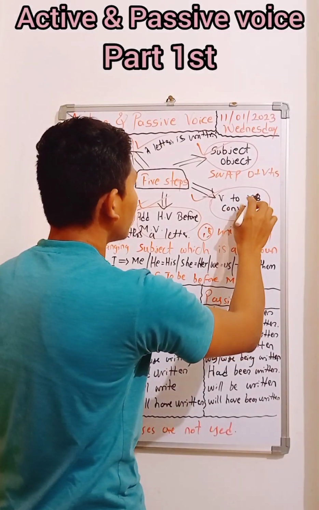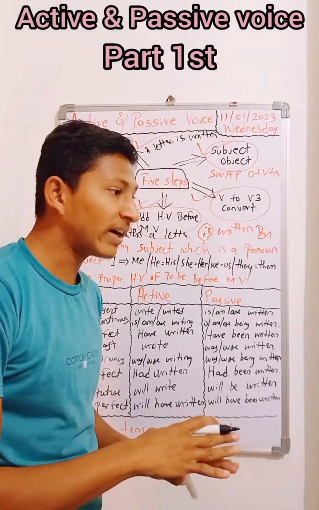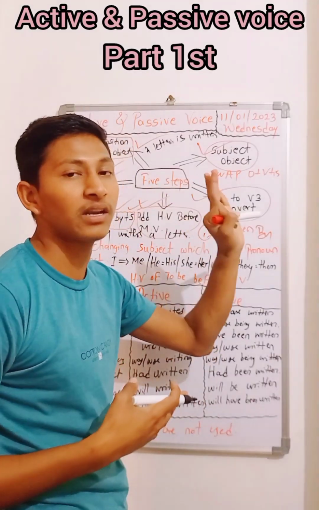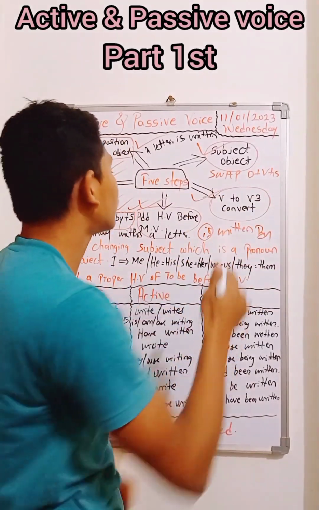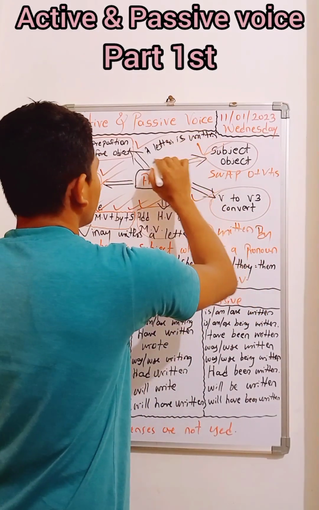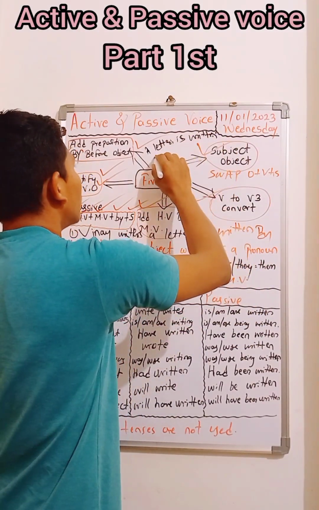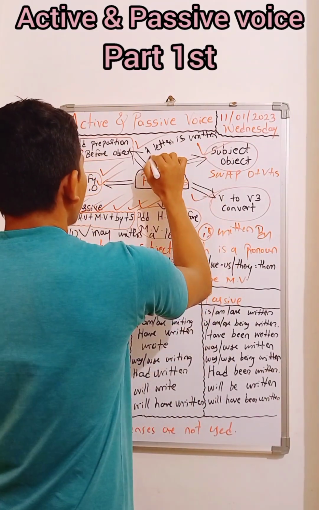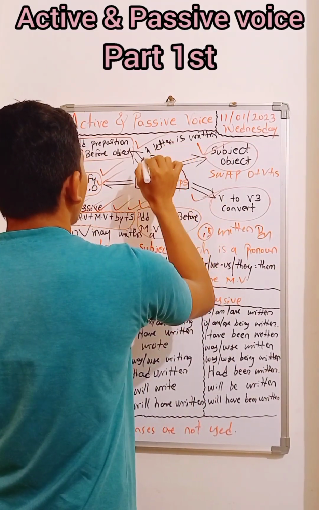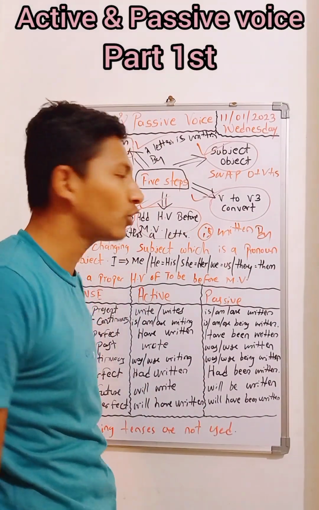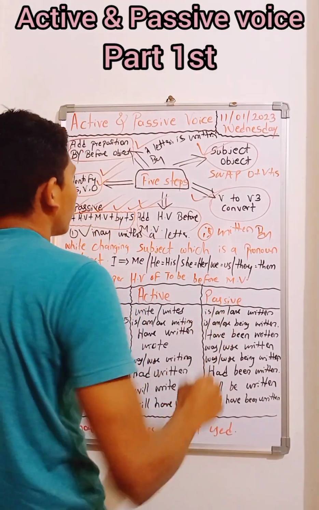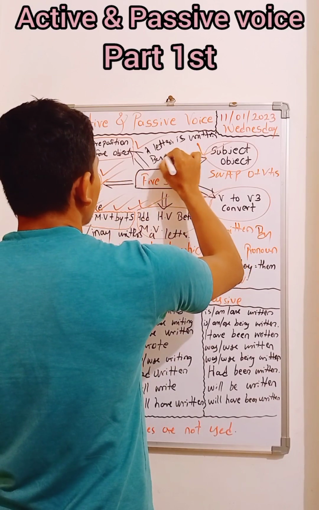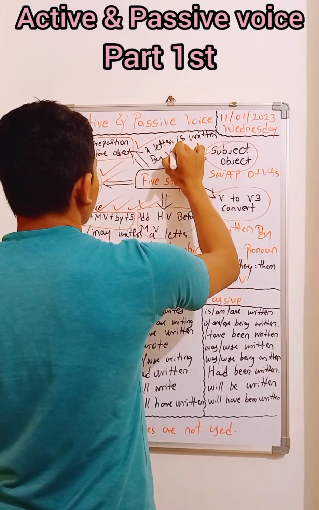Whatever main verb you get, you have to deliberately transform that verb into V3 in the passive voice, like "written". Okay, written. And you are required to add here "by", that is the preposition which shows the position of the subject. Here, finally the subject comes, that is Vinay.